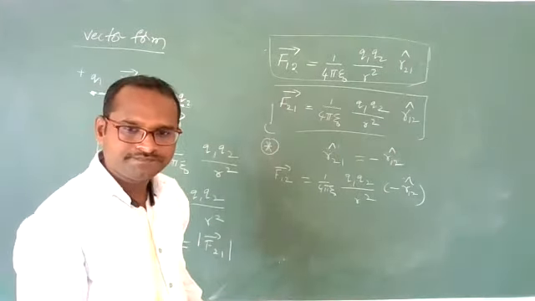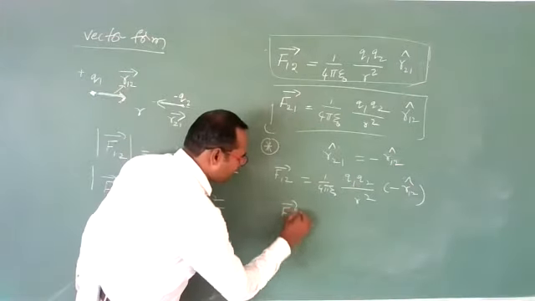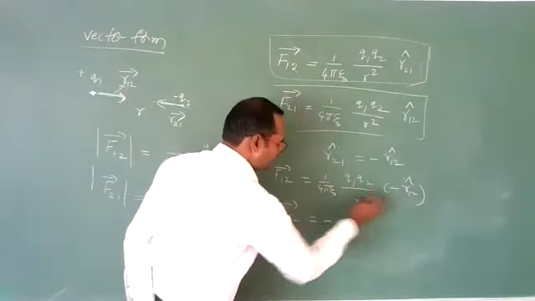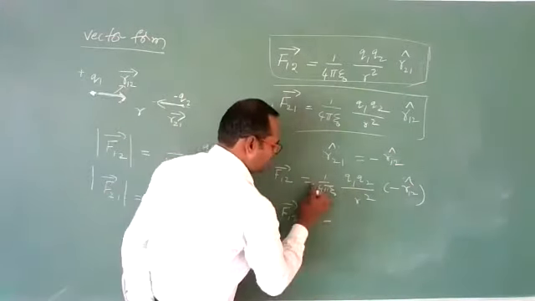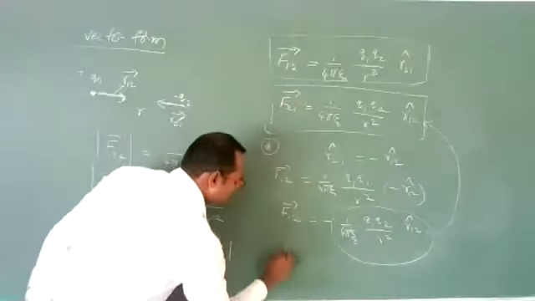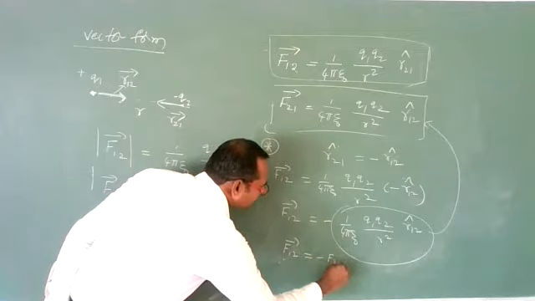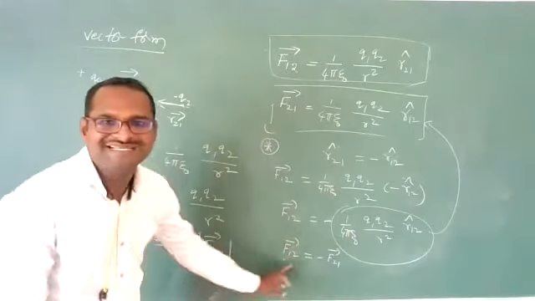Clear? That means F12 bar can be written as minus of 1 by 4 pi epsilon naught Q1 Q2 by R square into R12 cap. What is this total value? This is nothing but F21. Means F12 is equal to minus of F21. Means what is this?